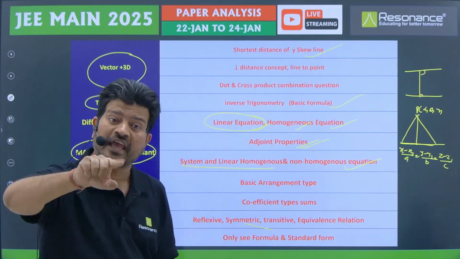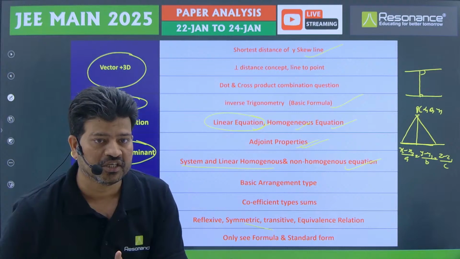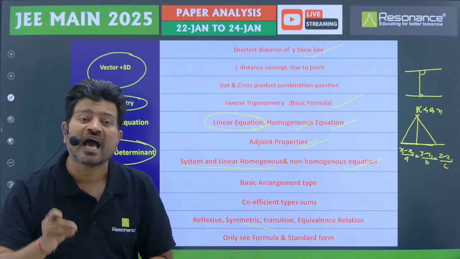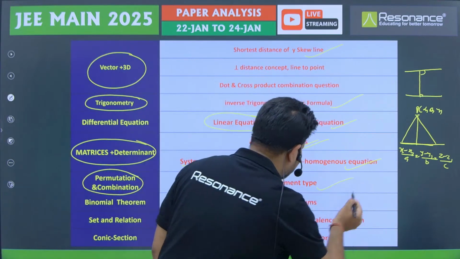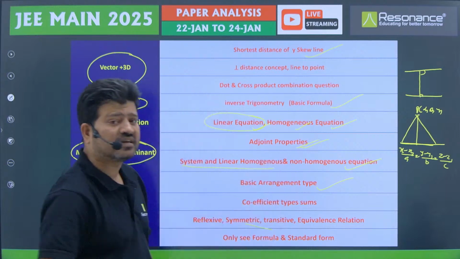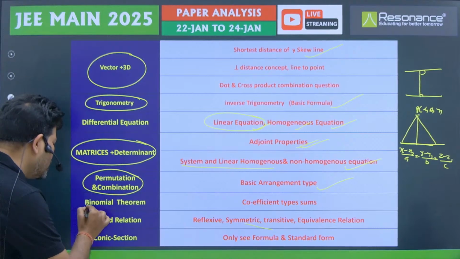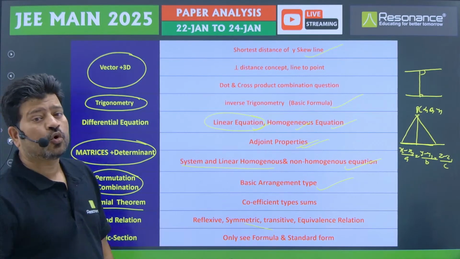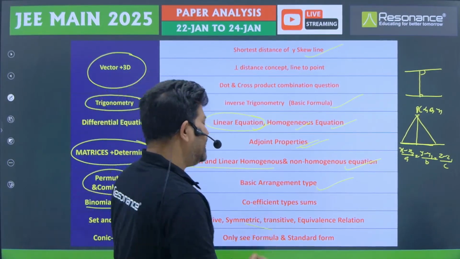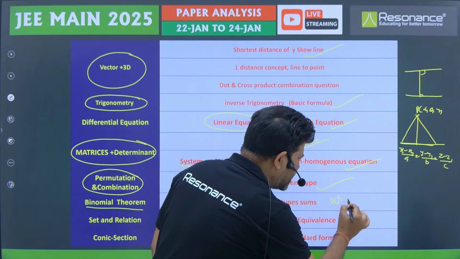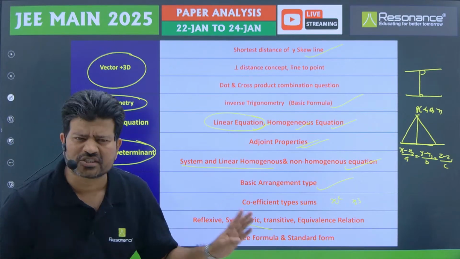As I am expecting, on the 28th and 29th, questions will come easy only from permutation and combination. You have to keep patience in the calculation, then you can secure the 4 marks. That's why I mention here that basic arrangement type of questions are coming, not difficult type of questions. Now, binomial theorem, coefficient type of sums. Whether you go to the binomial or multinomial theorem, or any expansion, x square, x to the power 3, like that, how we are going to find the coefficient. Just concentrate on that one.